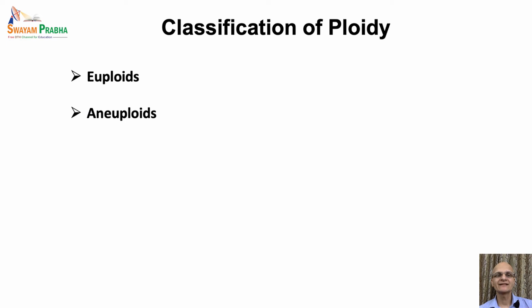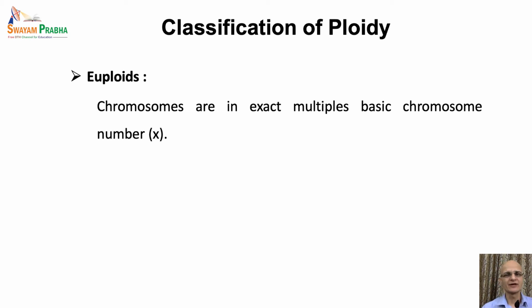So now next is how we classify or categorize the ploids. Based upon the composition, ploidy can be categorized into two groups, that is euploids or aneuploids. So first is the euploids. Now if the cells have chromosomes in exact multiples of the basic chromosome number, these are called euploids.